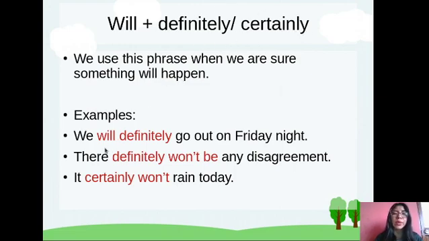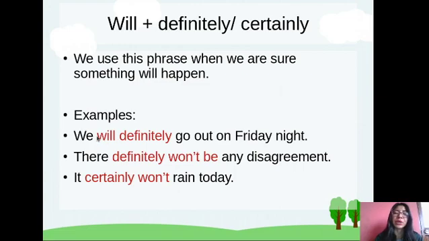So we can collocate them after will or before will. In both cases the position is correct. But it's better if you use them in that position, after will. But you can use both positions. That is the same for certainly.